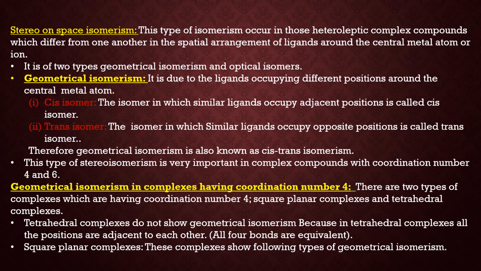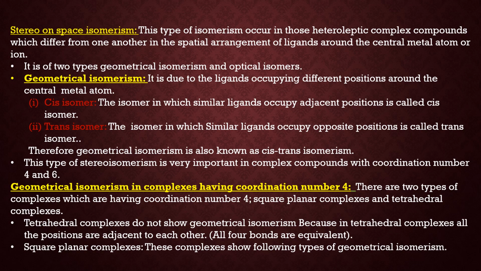Now, first I am taking geometrical isomerism in complexes with coordination number 4. Now with a coordination number of 4, there are two types of complexes. First is tetrahedral complexes and second is square planar complexes. Now tetrahedral complexes do not show any geometrical isomerism because here the hybridization is sp3 and all the bonds are equivalent. Hence all the ligands are adjacent to each other.